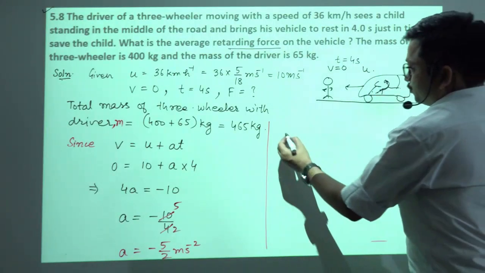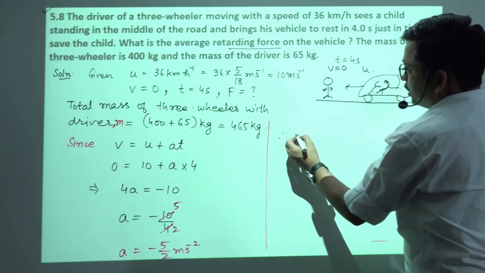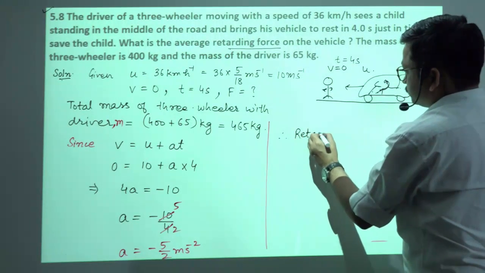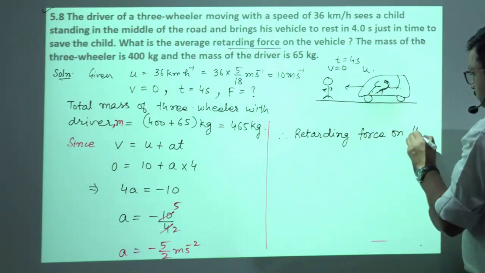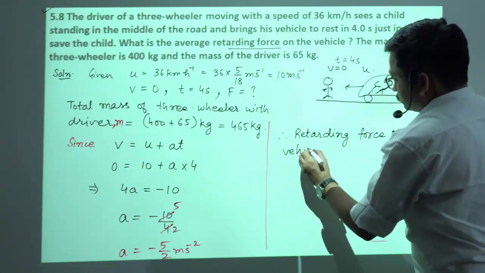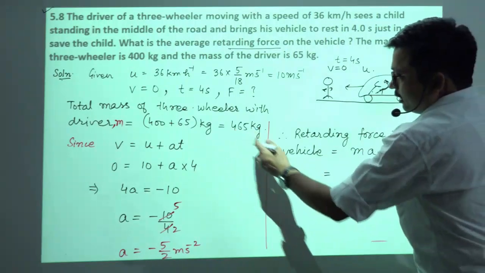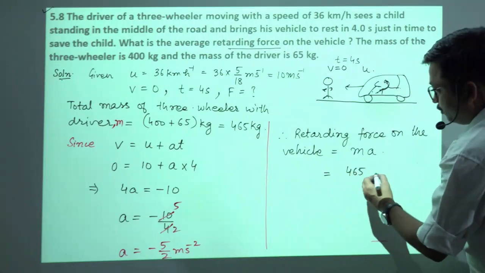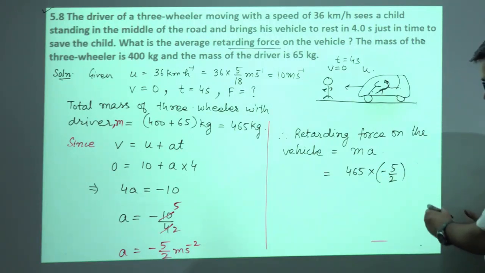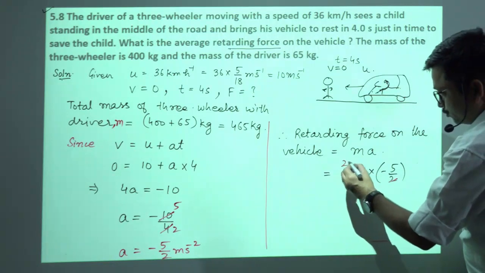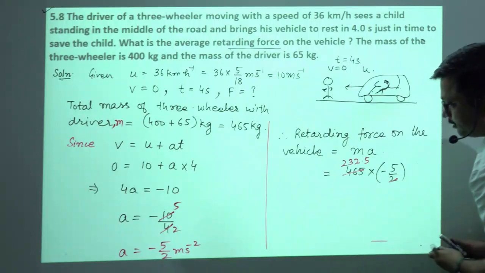ठीक है, so therefore we want to calculate average retarding force, so therefore the retarding force on the vehicle is equals to किसके इक्वल होगा? m into a, and what about m? 465 into retardation minus 5 by 2, so 2 से ये डिवाइड कर देंगे, and multiply कर दो अब इसको.